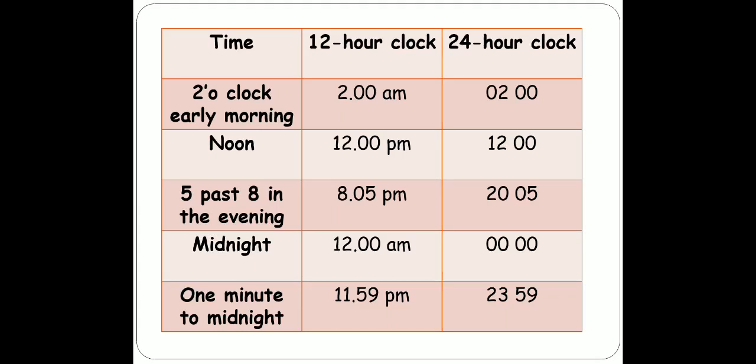1 minute to midnight, 11:59 PM. Just 1 minute before midnight is 11:59 PM, and in the 24-hour clock we will write it as 23:59. Here you can see that in the 24-hour clock we don't use the term AM or PM, but in the 12-hour clock we use the terms AM and PM.